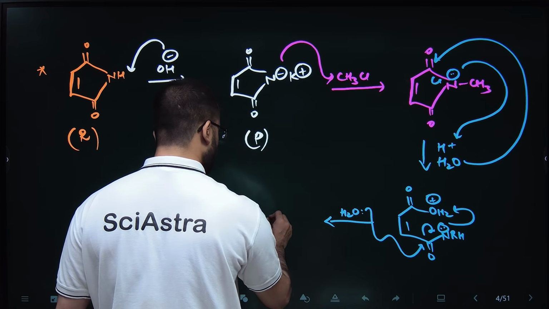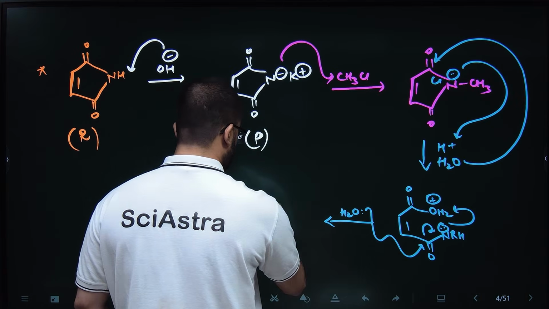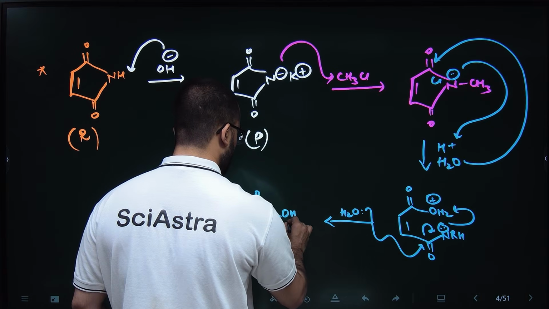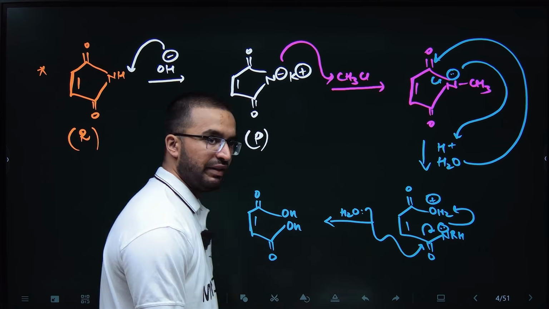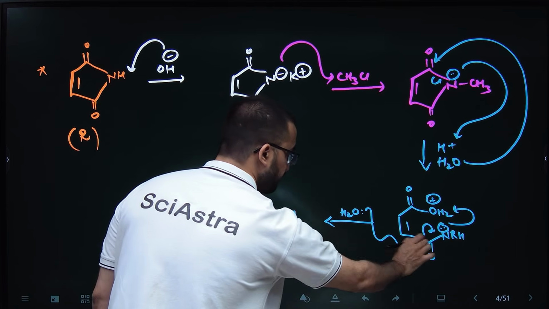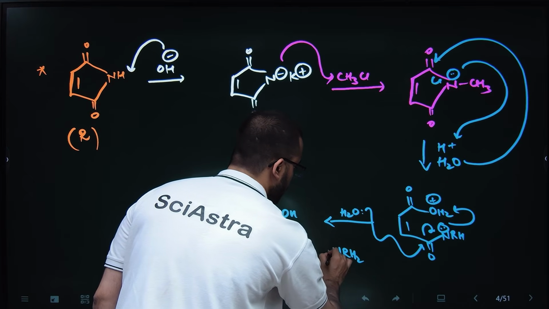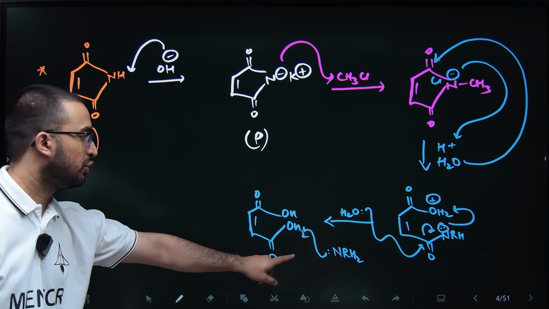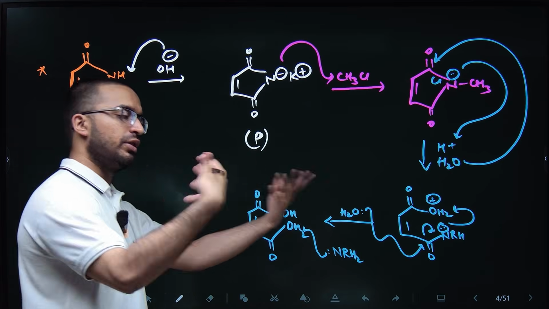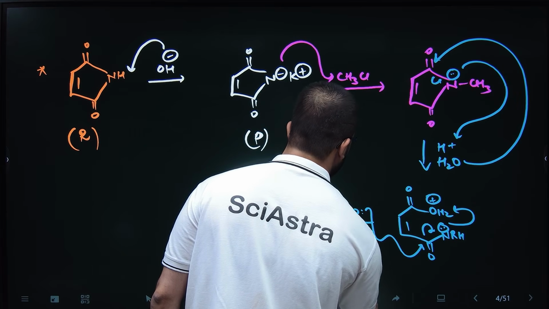So basically double bond O, OH, OH, double bond O. While it will be leaving, this will be leaving as NRH2. This might take the extra proton. This will be OH2 positive, so this might take an extra proton, and this proton will be leaving. I'm not showing that, but kind of that will be the mechanism.